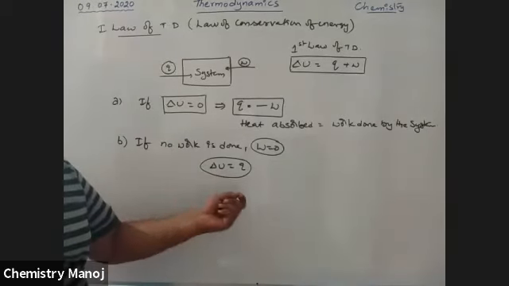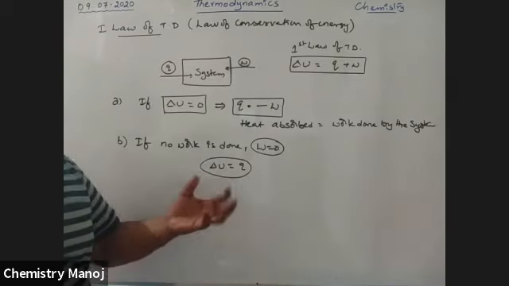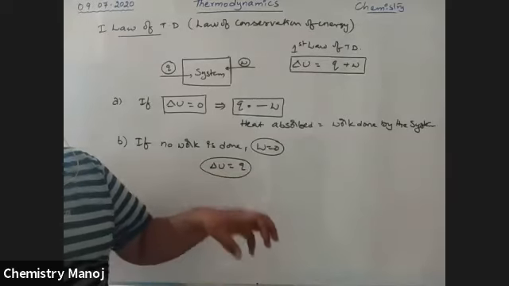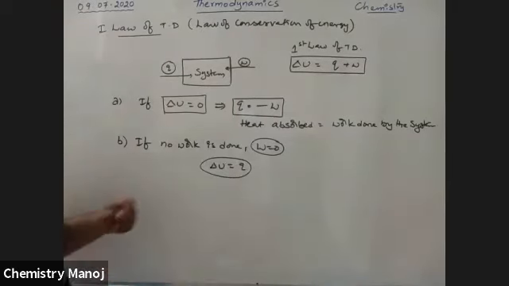The total heat is utilized to change the internal energy. Okay, next one.